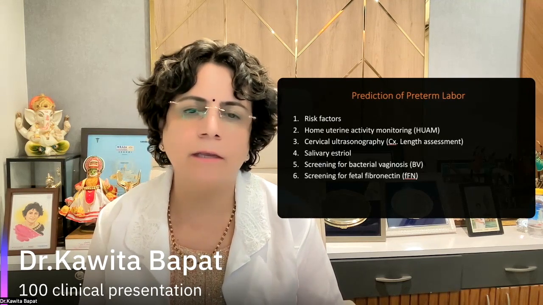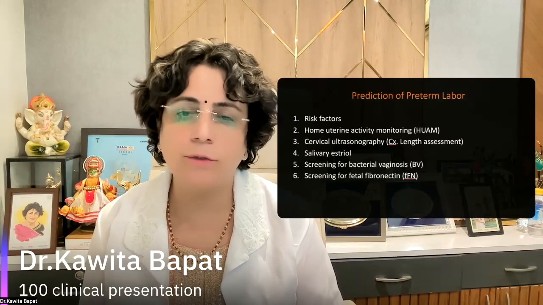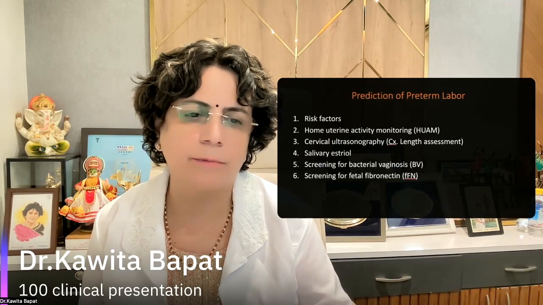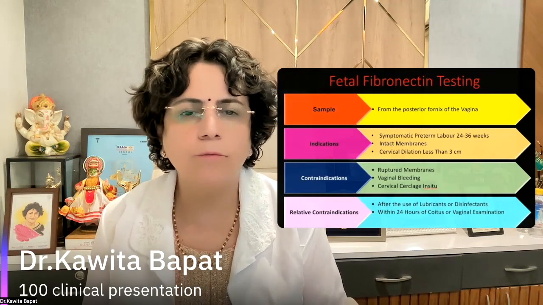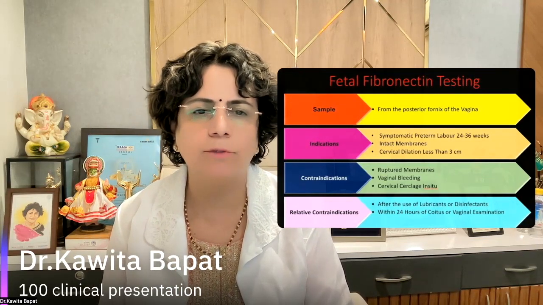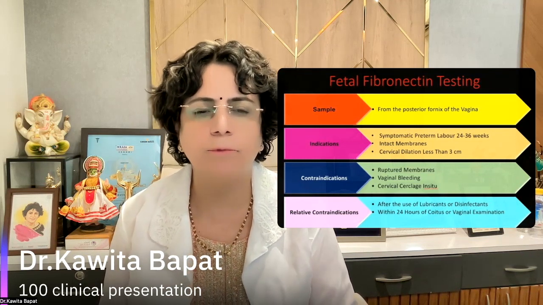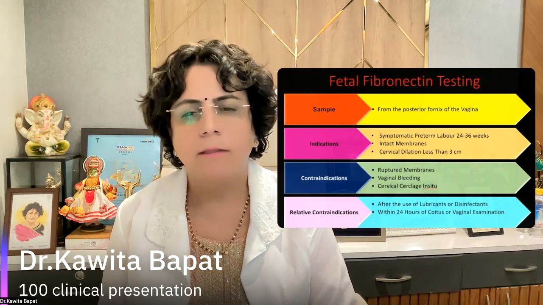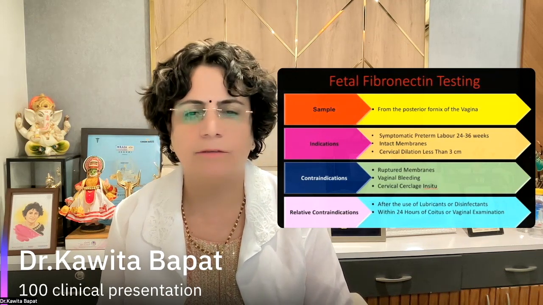Uterine contractility, then assessment of the cervical length. Cervical salivary estradiol can also be checked, and bacterial vaginosis and fetal fibronectin are important here. When we do the fetal fibronectin testing, the sample is taken from the posterior fornix of the vagina. The indications are symptomatic preterm labor between 24 to 36 weeks, the membranes are intact, and cervical dilatation is less than 3 centimeters.